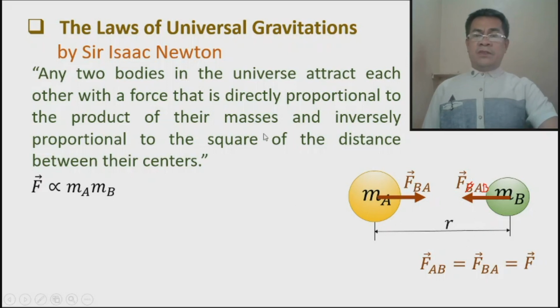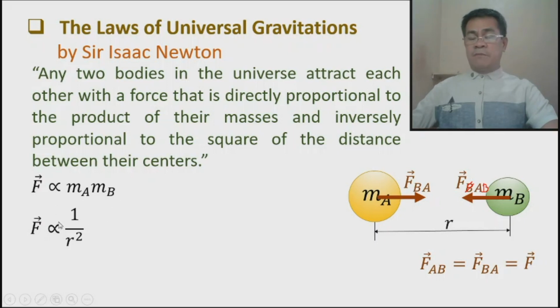According to this law, this force is inversely proportional, and when we say inversely, the greater the distance, the smaller the force. So it is inversely proportional to the square of the distance between their centers. This is the mathematical presentation. The first statement says that the force is directly proportional to the product of their masses.